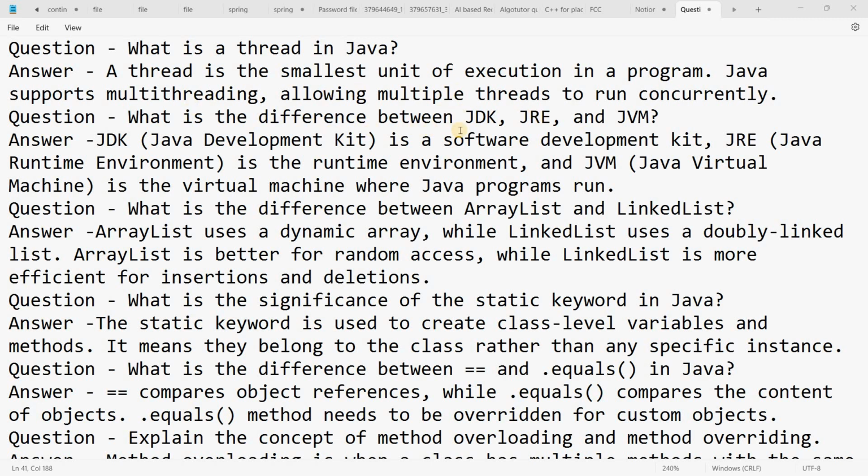What is the difference between JDK, JRE, and JVM? Answer: JDK means Java Development Kit, which is a software development kit. JRE means Java Runtime Environment, which is the runtime environment. And JVM means Java Virtual Machine, which is the virtual machine where a Java program runs.